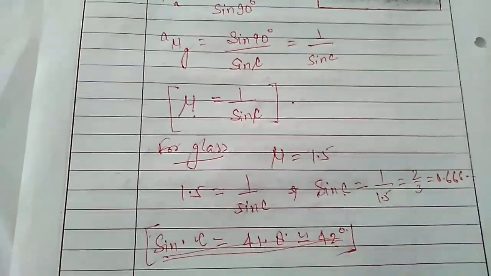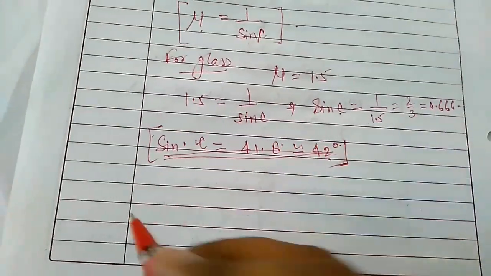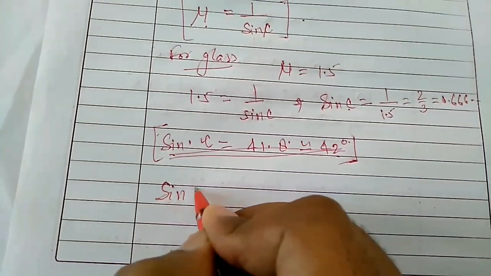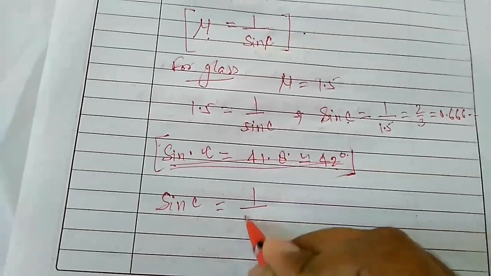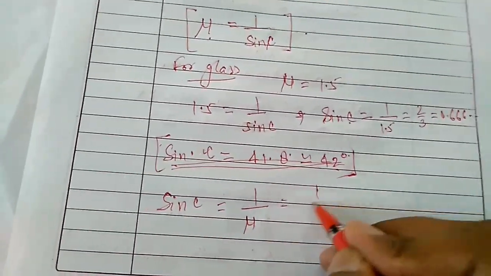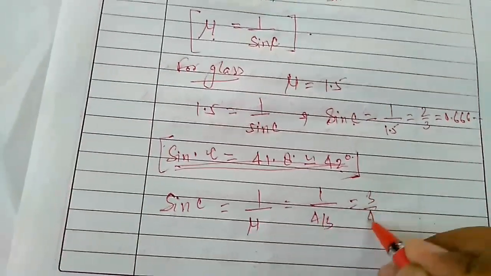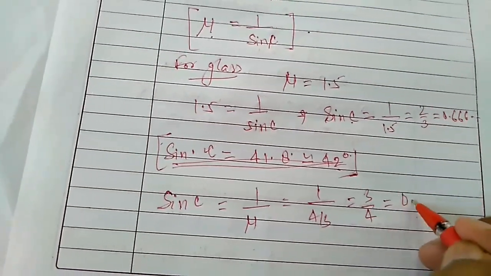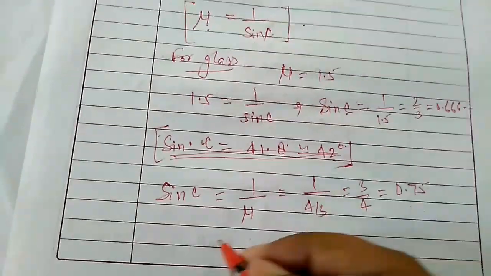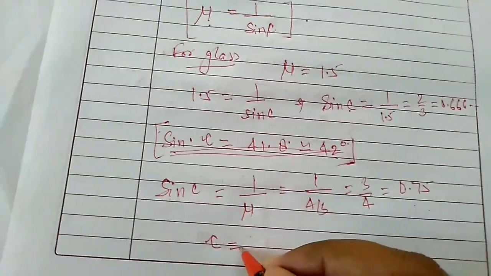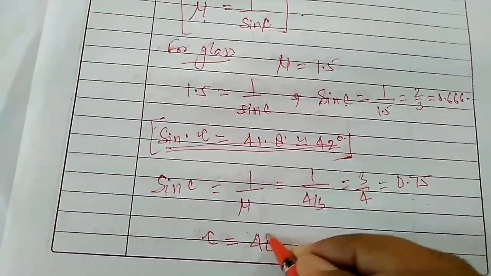Now another, suppose this medium is water, then at that time sine C is equal to 1 upon the refractive index, and water has a refractive index of 4 by 3, so it comes 3 by 4, or 0.75. Using the trigonometric table, you will come to know that the critical angle for water comes 48 degrees.